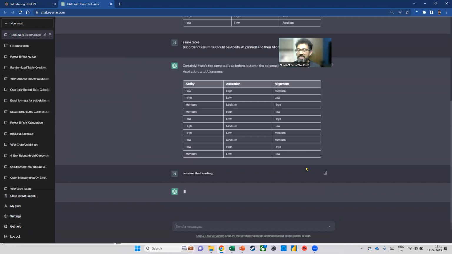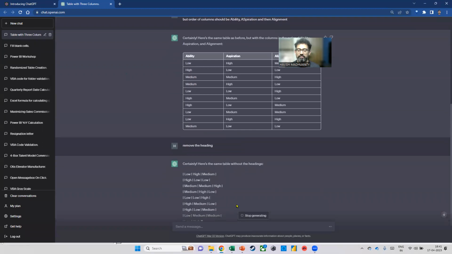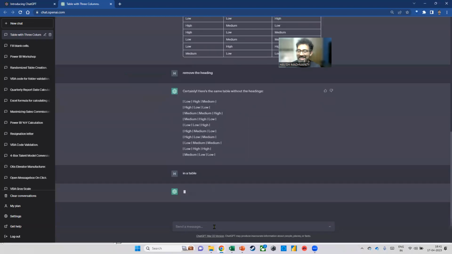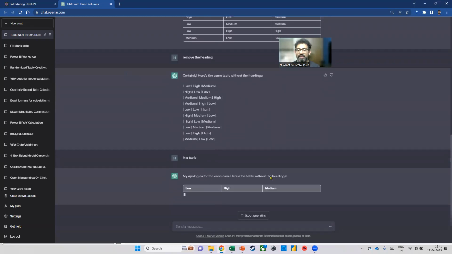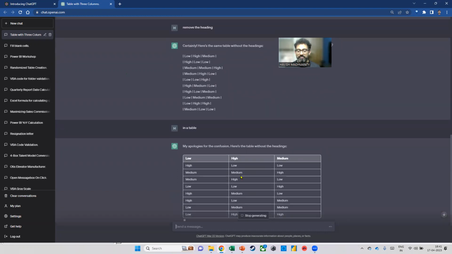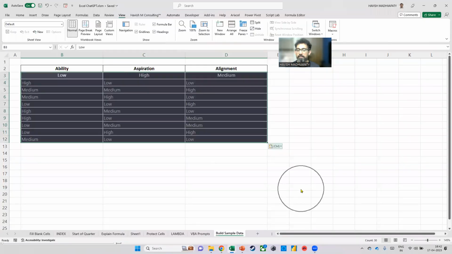So now, the moment I say remove the heading, it just gives me the data, right? Taking a little bit of time. Let's be patient. Okay. Now what it did was it gave me the data, but it's not in a table. Now I'll say, okay, I want it in a table. So now it finally gives it to me in a table, right? So now I can copy it, come back, and simply paste it here.